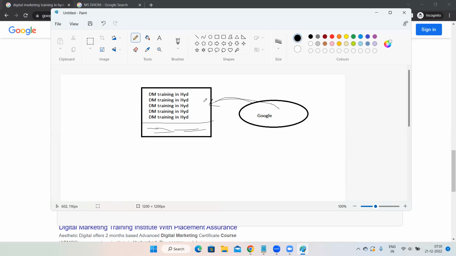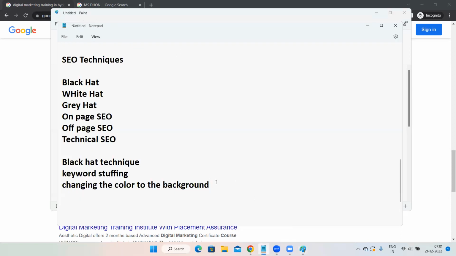Like how, and people cannot recognize that also. But Google is smart. Google can recognize that there is something over here. And if Google recognizes that you are doing such techniques, black hat techniques, then obviously you have punishments also. There is a software called Panda which is going to hit your site, which we'll learn later. So this is another technique, which is changing the text color to the background color while someone is doing keyword stuffing.